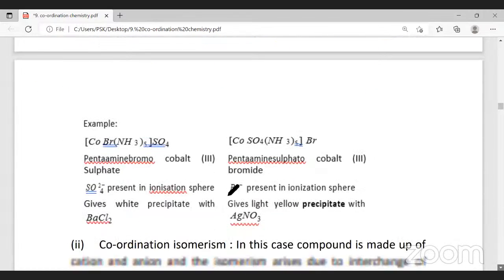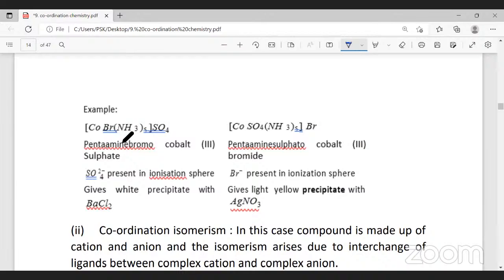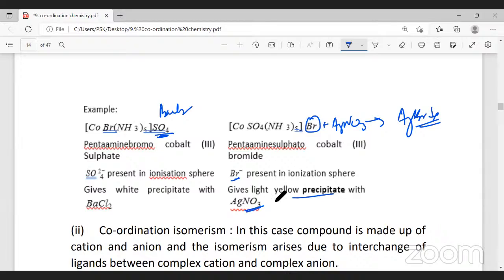Yes, sir. Yeah, there are examples. Here they have given examples. See, the same example what I gave you is mentioned here. A sulfate ion in the ionization sphere is a counter ion. Here bromine is a counter ion. This will react with barium chloride to give a white precipitate because the sulfate ion is free. Here, it will not react with barium chloride because the sulfate ion is in the ligand. But it will react with silver nitrate to give a pale yellow precipitate of silver bromide.